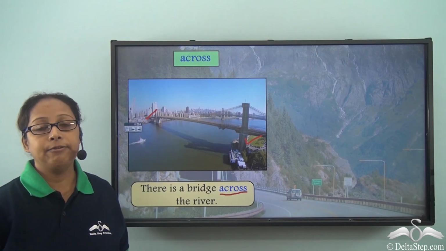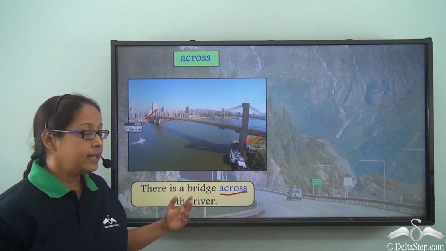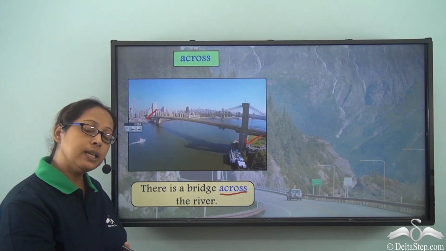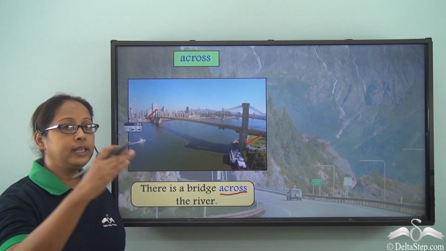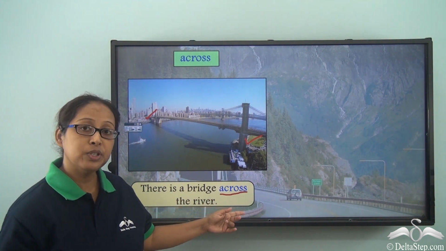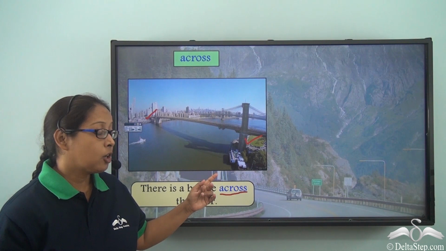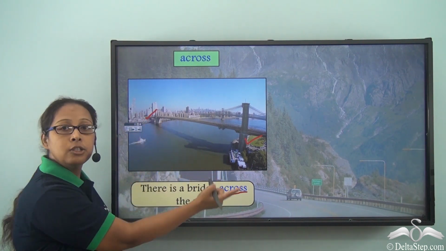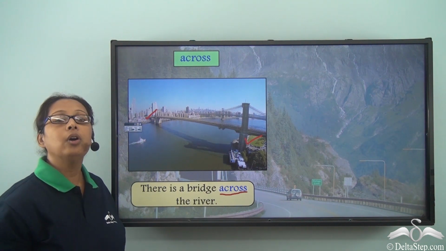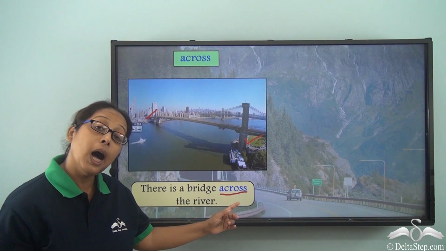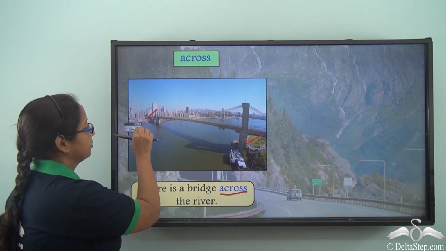So when we have to explain a sentence where we are talking about things stretching from one side to the other side, we use the preposition across, because across means from one side to the other side or on the other side. So where is the bridge? It is across the river.